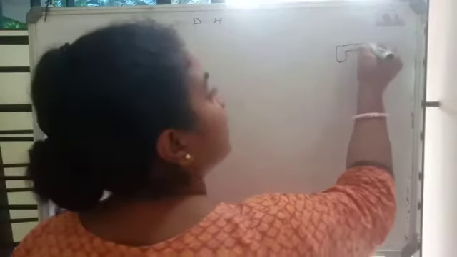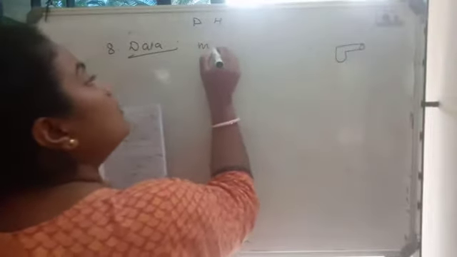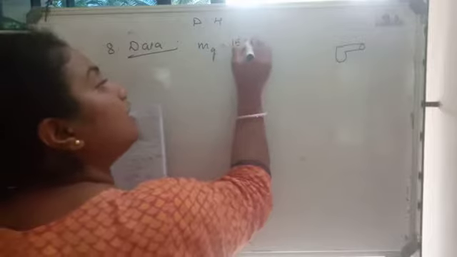A 15 kg gun. So there is a gun. This gun is 15 kg, which means the mass of the gun is 15 kg.